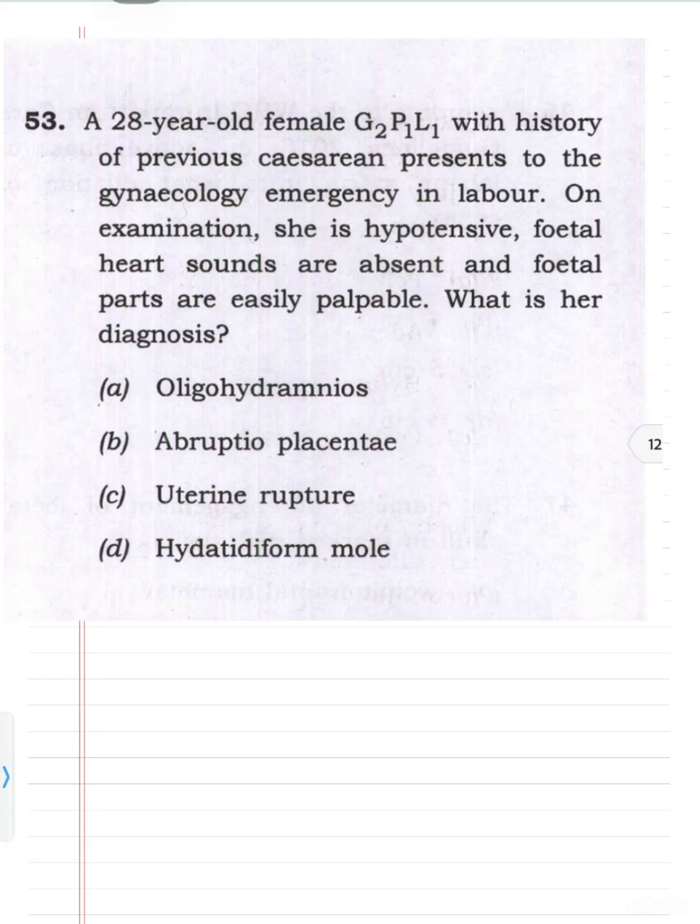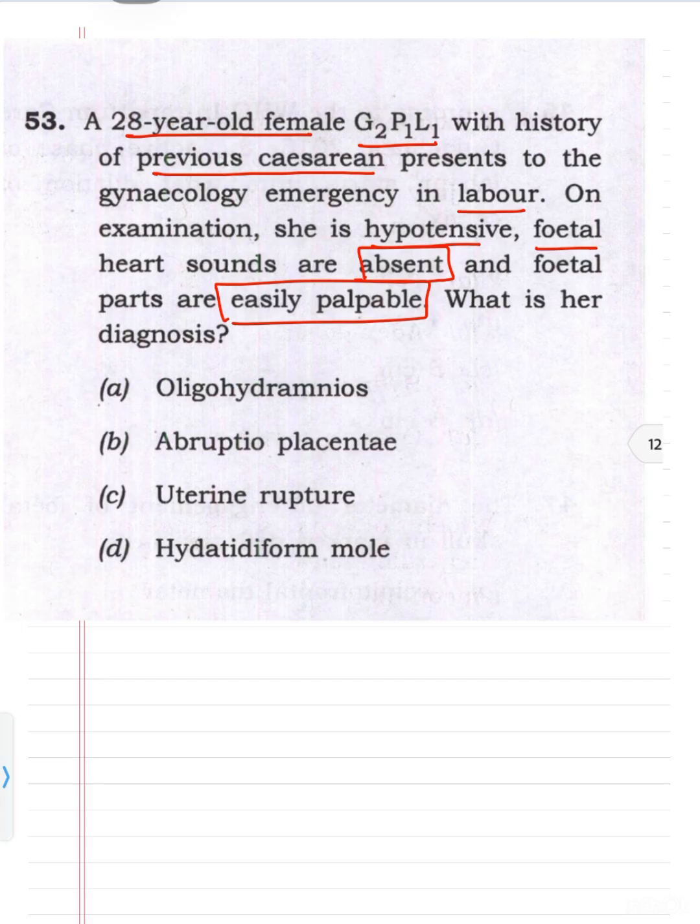So the question is 53. A 28-year-old female, gravida 2, para 1, live 1, with history of previous LSCS, previous cesarean, presents to the gynecologic emergency. On examination, she is hypotensive, fetal heart sounds are absent, and fetal parts are easily palpable. So what is her diagnosis? Oligohydramnios, abruptio placenta, uterine rupture, or H-mole.